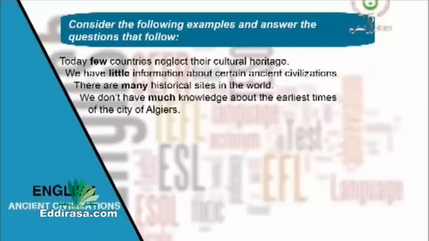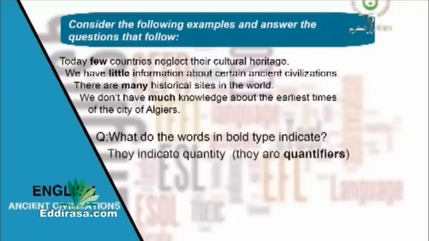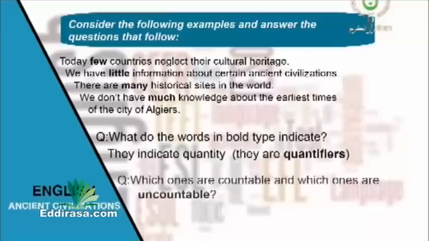We don't have much knowledge about the earliest times of the city of Algiers. What do the words in bold type indicate? Good. They indicate quantities, so they are quantifiers. Now focus on the underlined words that come just after. Which ones are countable and which ones are uncountable? Complete the table, please.